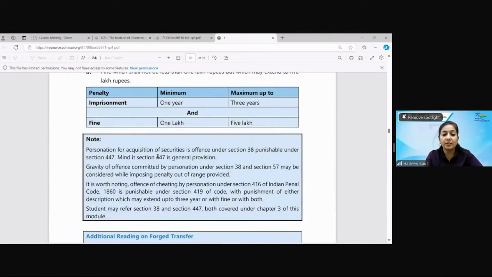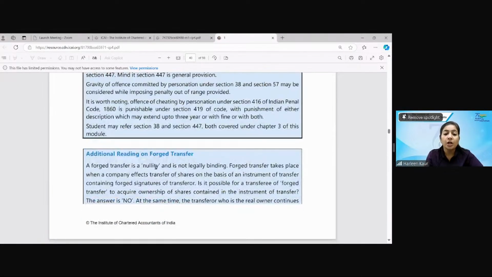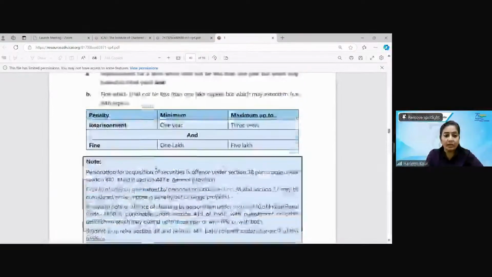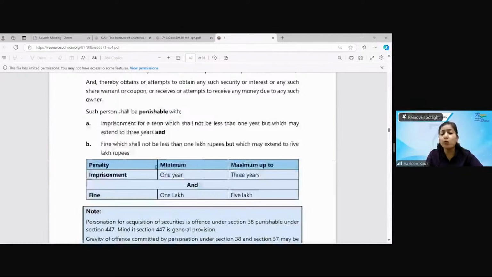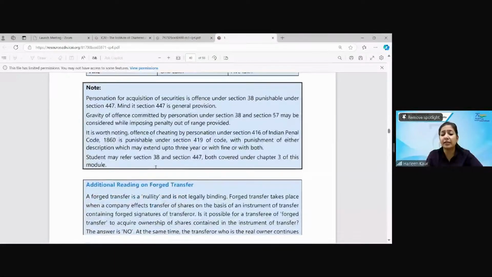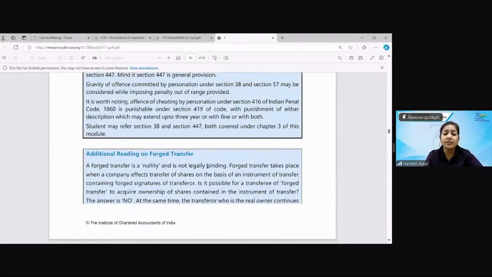Now quickly tell me, do you want me to take up section 58 also? Personation is also an offence. 447 is a general provision. Any kind of fraud you're doing, 447 will become applicable. So that is clear. What is the meaning of forged transfer? I think this is part of your 57 also. A forged transfer is basically a nullity, meaning not legally binding. Say, for example, if anybody has forged the signatures or given fake signatures, it will not make the transfer possible. No ownership will be acquired, because the real owner will remain the owner.